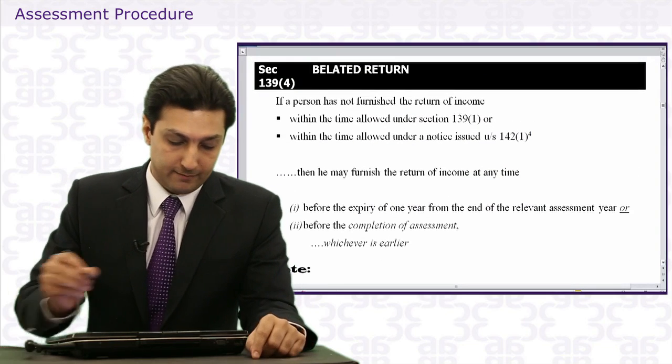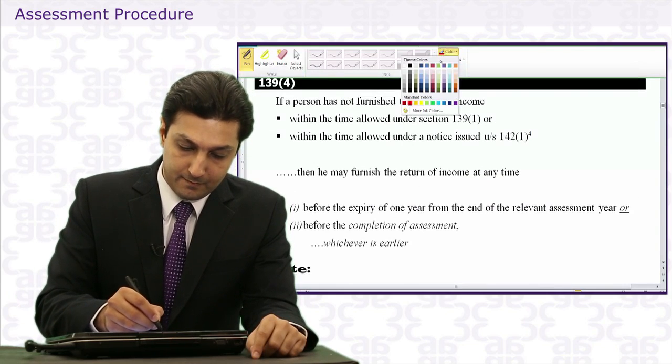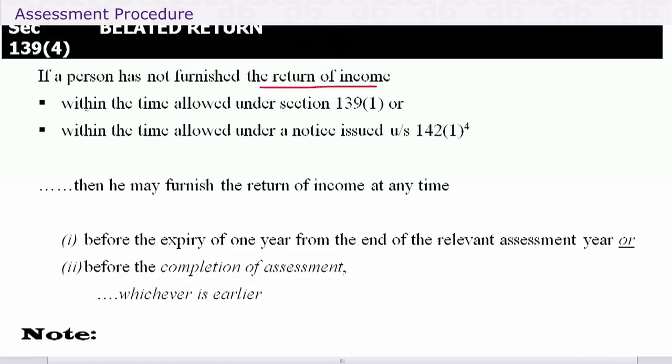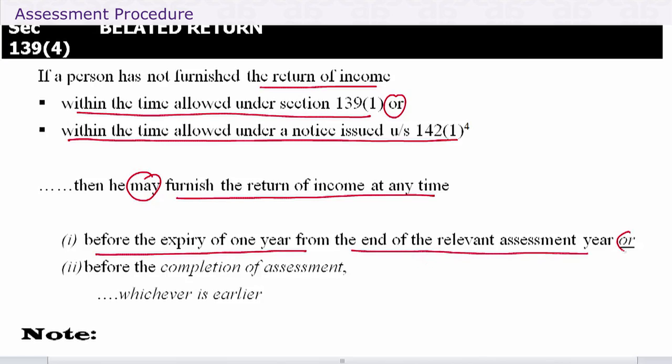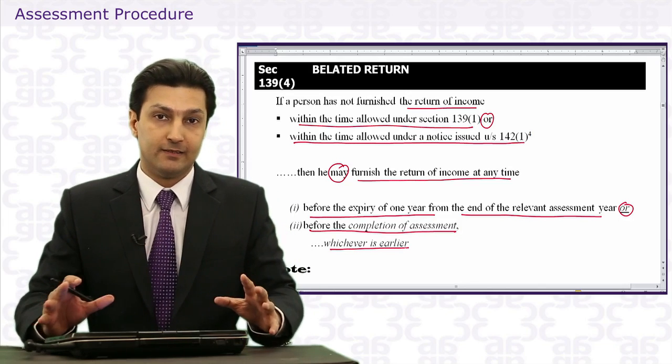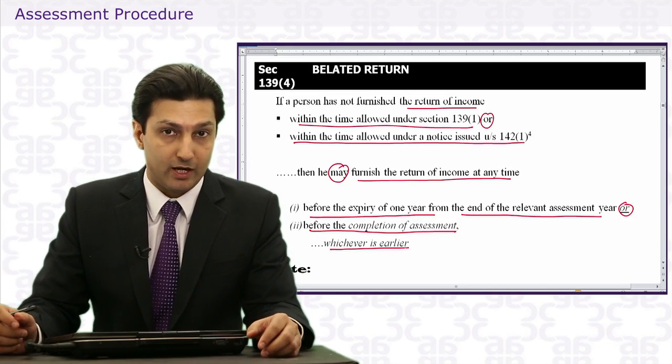Section 139.4 says, if a person has not furnished a return within the time allowed under 139 or within the time allowed in a notice under 142.1, then he may furnish the return of income at any time before the expiry of 1 year from the end of the relevant assessment year or before the completion of assessment, whichever is earlier. Now, to be able to understand this, I'm going to teach you a bit about assessments, a bit about the completion of assessments as well.